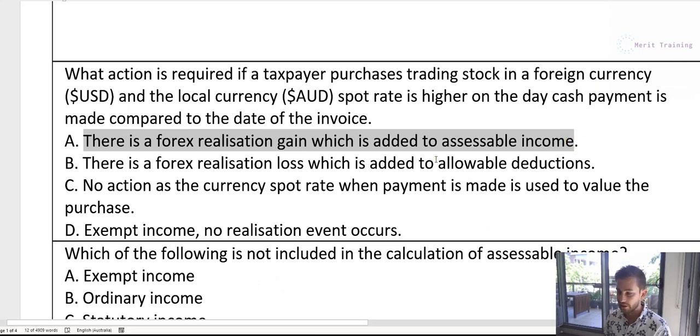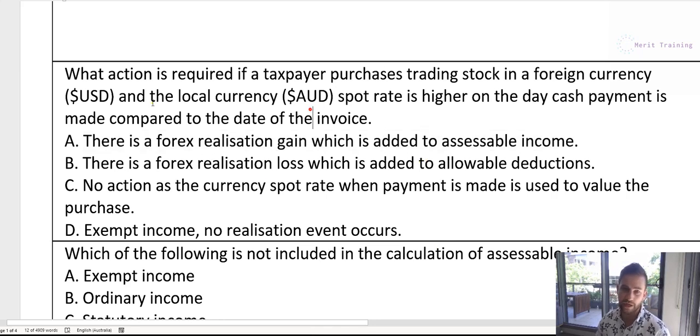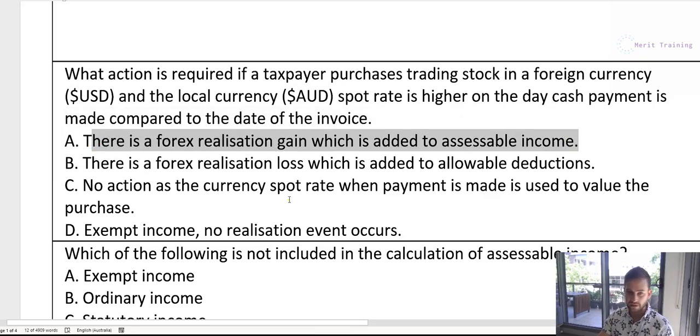Remember, anything that is in the favor of the taxpayer or the purchaser is going to be income or assessable income. Whereas if they lose money because they've got to pay more, there's going to be a deduction. Which makes sense, right? Because if you're purchasing something that's a trading stock purchase, that will be a deduction. And if the value of that purchase increases, then that would also increase the value of the deduction. So in this case, the answer is A, assessable income.